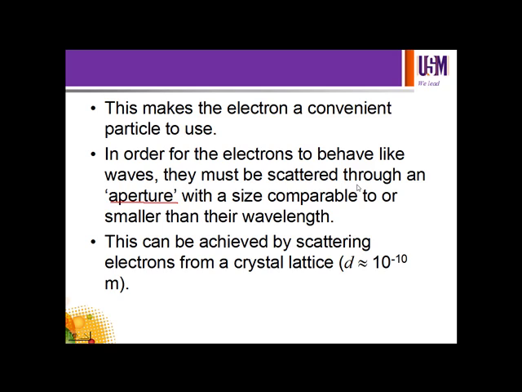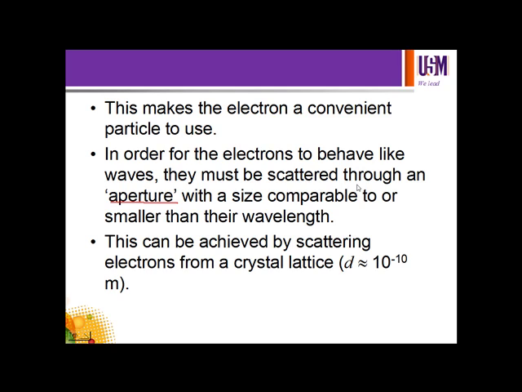So here, even though we do not have a physical slit, the most important thing is that the size in order to scatter this electron should be comparable to or smaller than the wavelength to be observed.